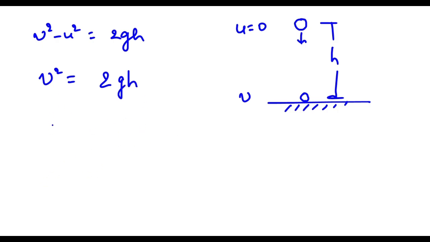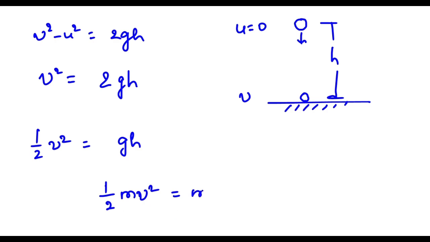Now 1 by 2 v square equals to gh, and if we are multiplying both sides with the mass of this body, here we will have half mv square equals to mgh, and you can see this is the potential energy of this body here.